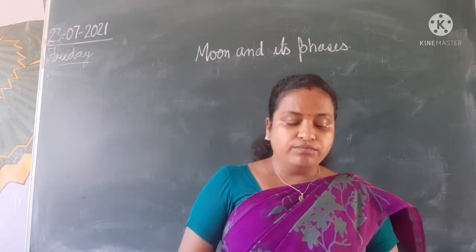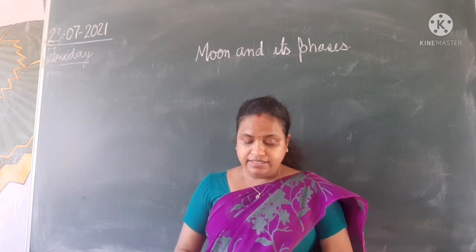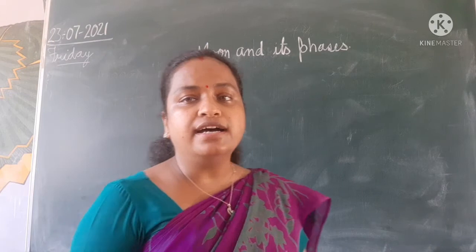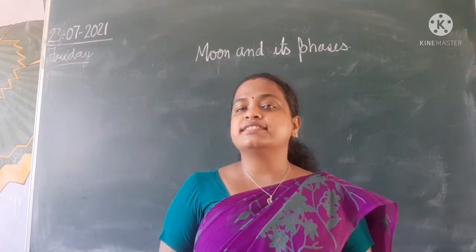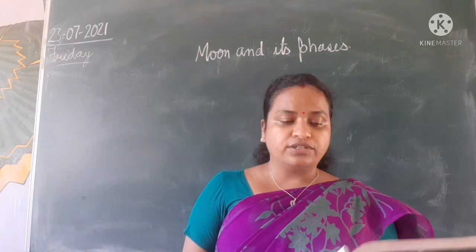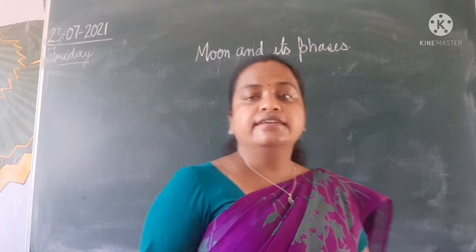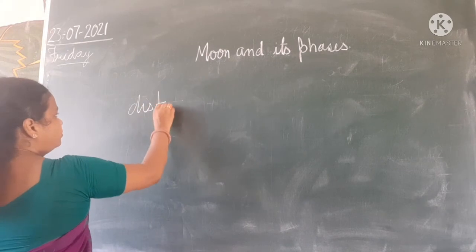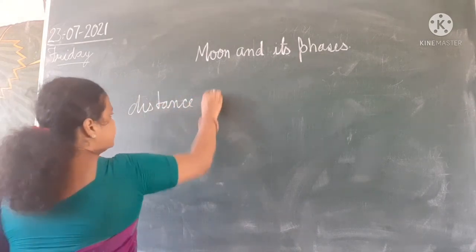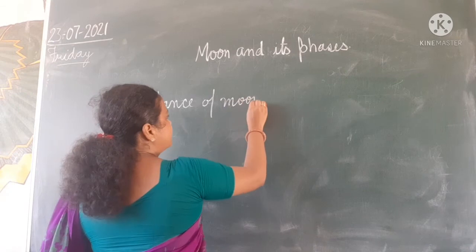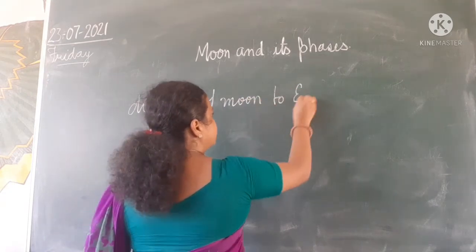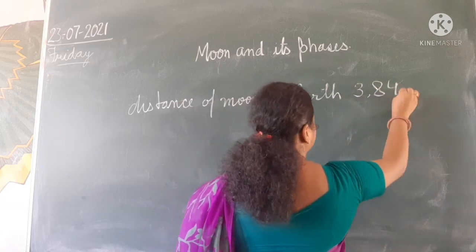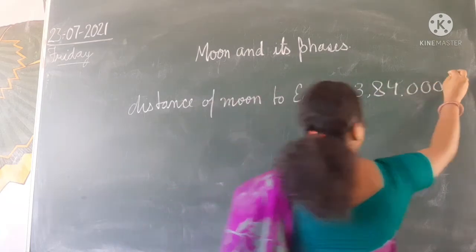The moon is nearer to the earth than the sun. If you compare the distances from earth, sun and moon, the moon is nearer to the earth with respect to the sun.